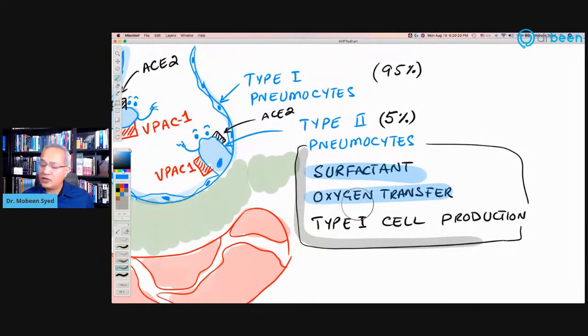Then, of course, they take part in oxygen transfer. That simply means that the oxygen passes through them, which is fine. It passes through type 1 pneumocytes as well. And then they produce type 1 pneumocytes as well. So these are the functions of type 2.